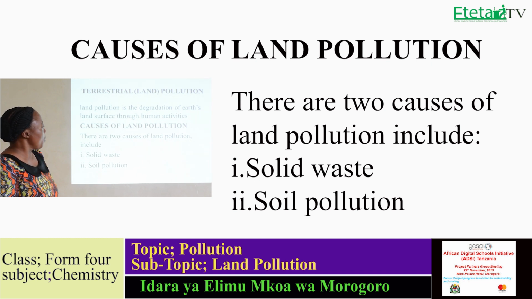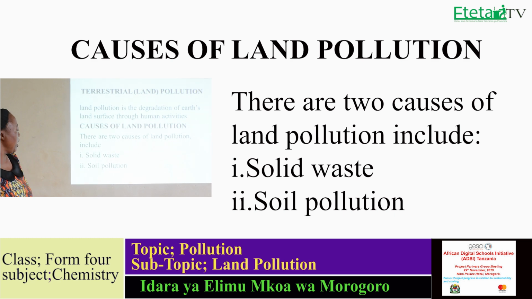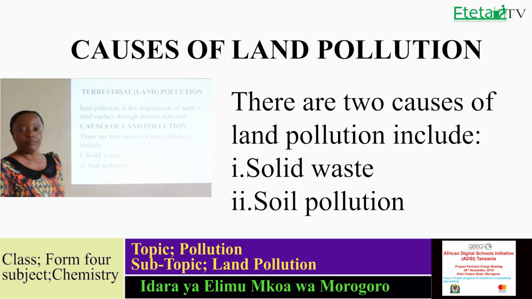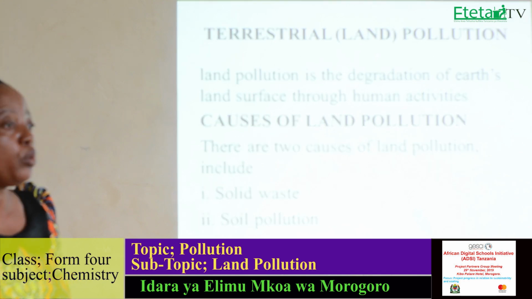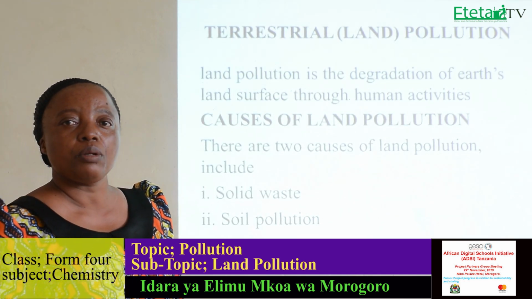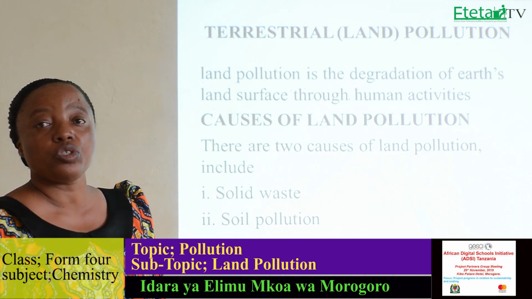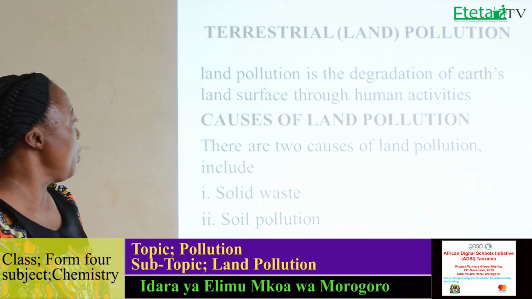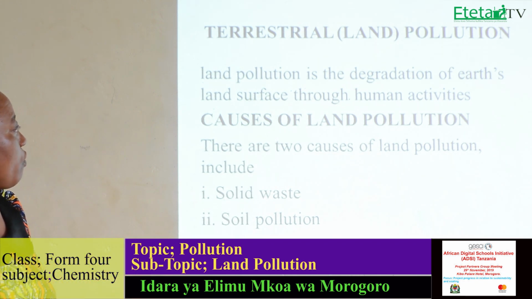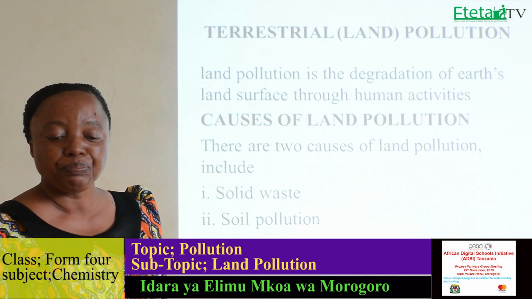There are two main causes of land pollution. These are solid waste and soil pollution. So you have different wastes in solid form which can be found on the land, but also you have soil pollution. So these two are the main causes of land pollution.